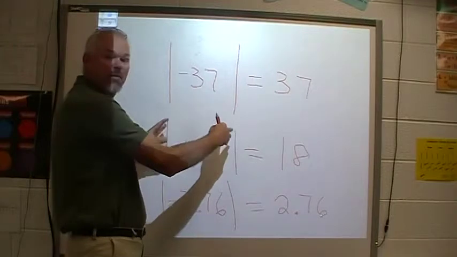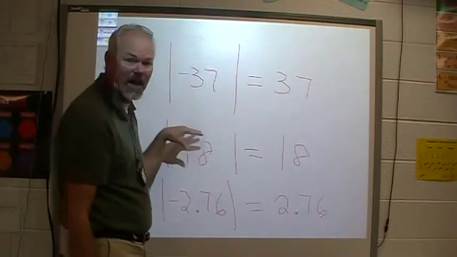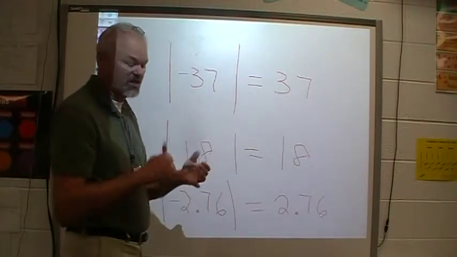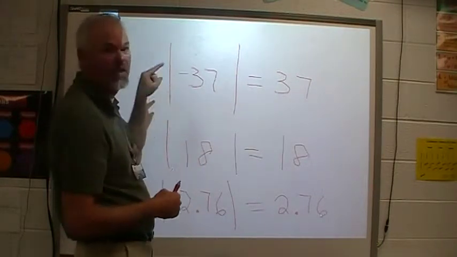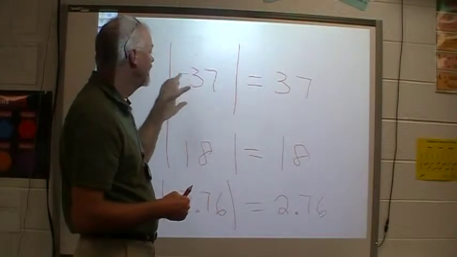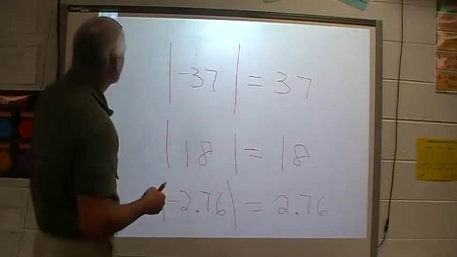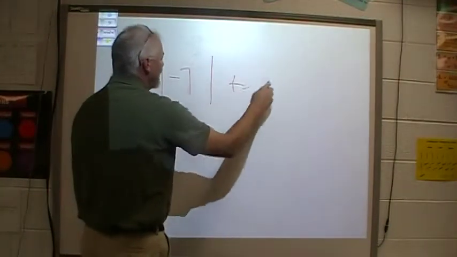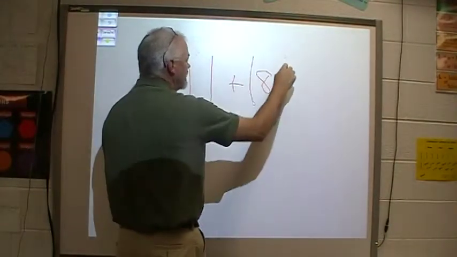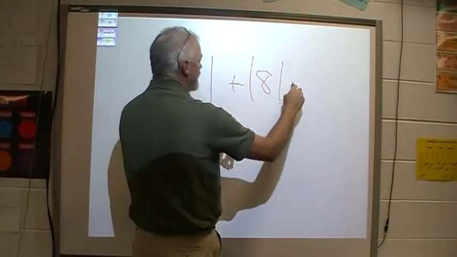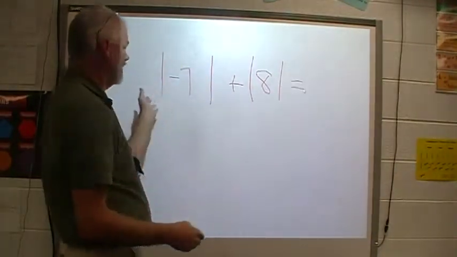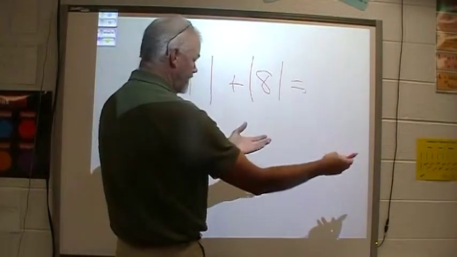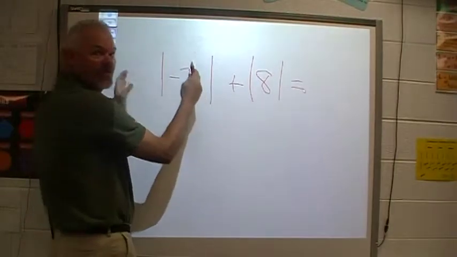And these are grouping symbols, okay? So when we get to PEMDAS, parentheses, we change it to GEMDAS instead of PEMDAS. The G stands for grouping symbols, so you would do these first, all right, whenever you're doing an equation. Actually, let's do an equation. What if we had something like -7 plus 8? Or the absolute value of -7 plus the absolute value of 8. Well, it looks like the answer ought to be 1. You have 7 negatives and 8 positives, and the answer ought to be 1. But you have to do these first.